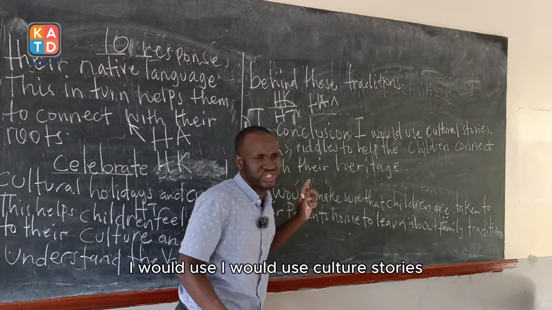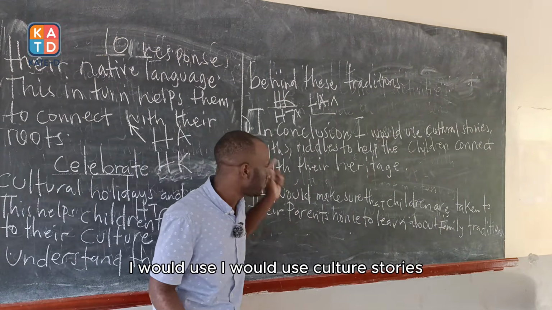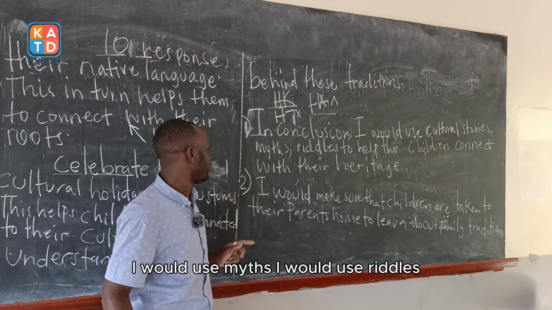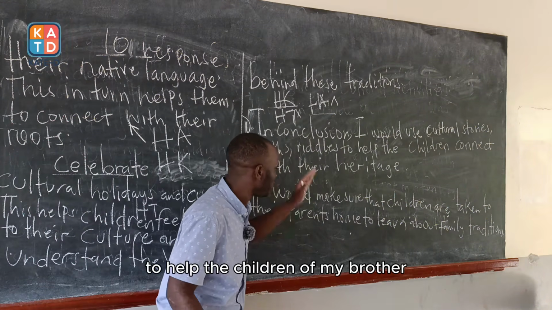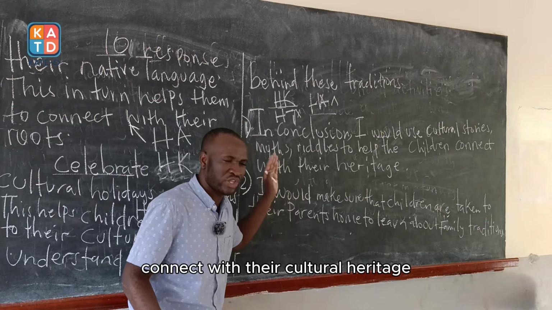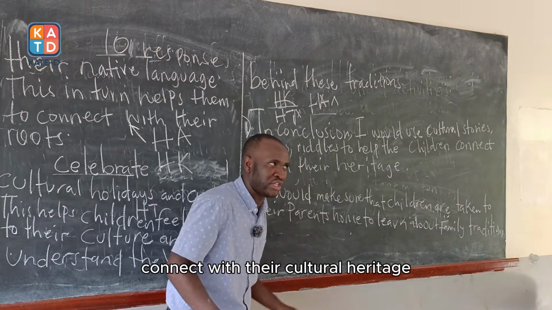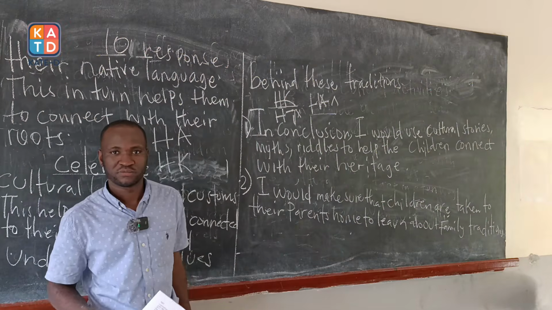I would use cultural stories, I would use myths, I would use riddles to help the children of my brother connect with their cultural heritage, full stop.